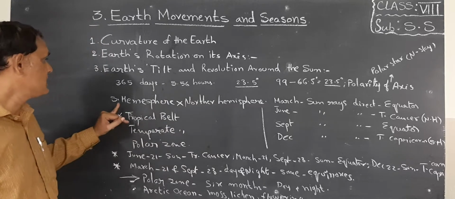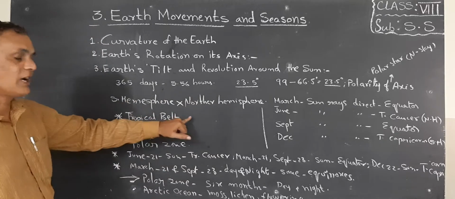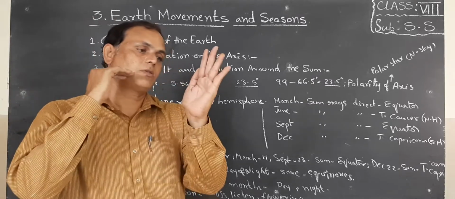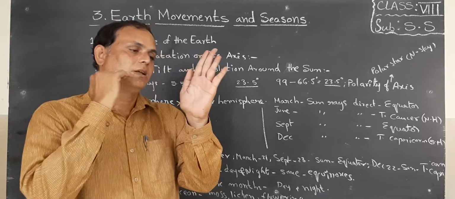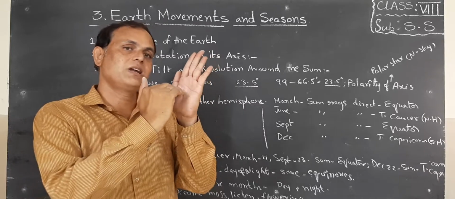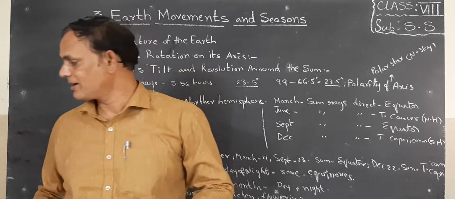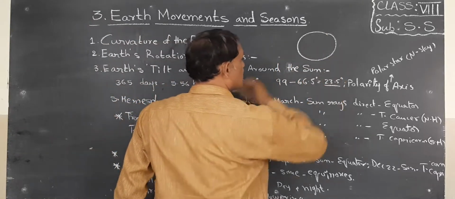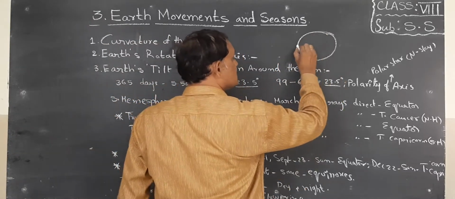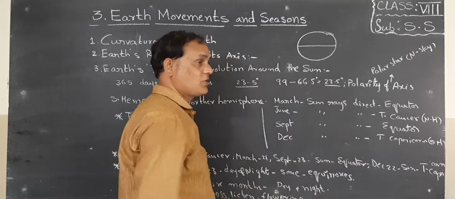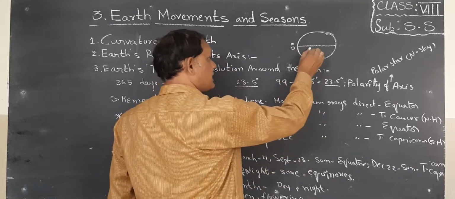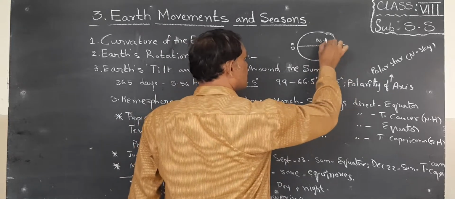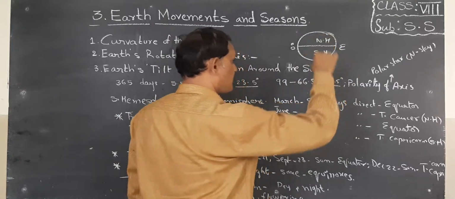Next, children, the southern hemisphere and northern hemisphere. So we know this is the earth. 0 degree latitude is called the equator. Okay, children, now look. For example, this is earth. This is 0 degree latitude, it is called the equator. Now, children, this is the northern hemisphere, this is the southern hemisphere.